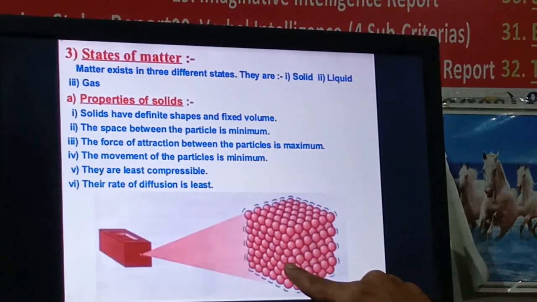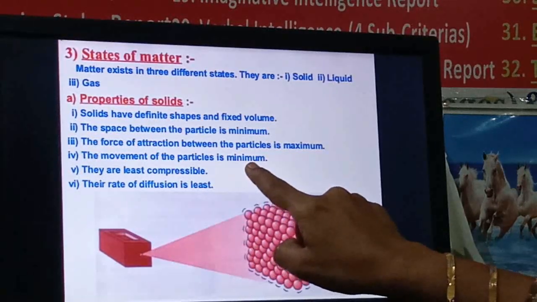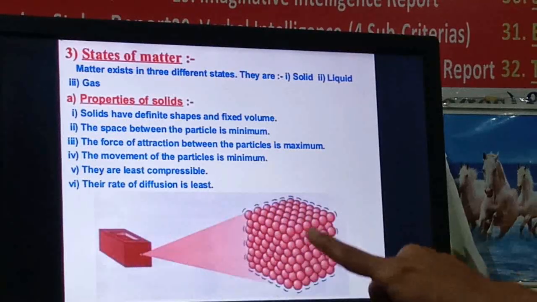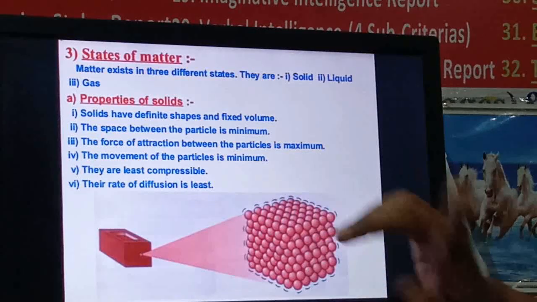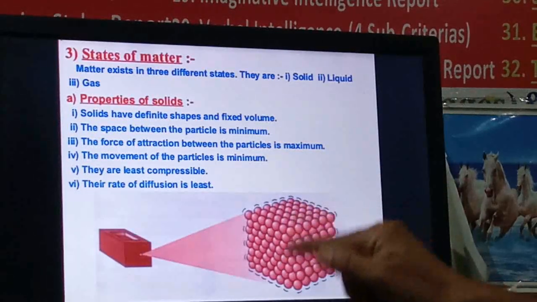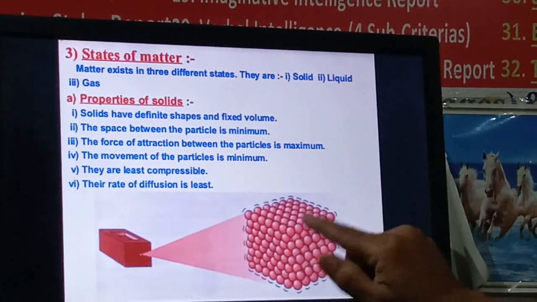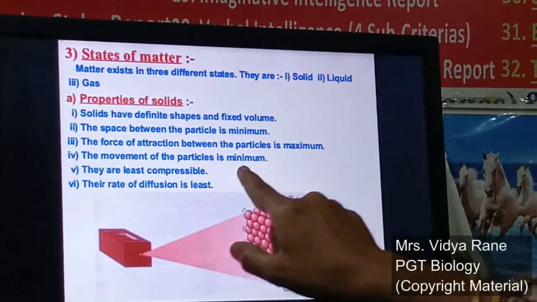So the movement of the particles is very minimum. It's not that the molecules of solids are fixed and not moving at all. No, they are in motion, but motion in the same place, like vibrations, right? So this is the next property, that the movement of the particles is minimum.